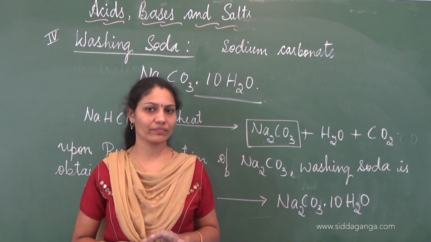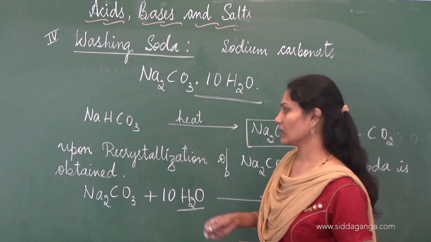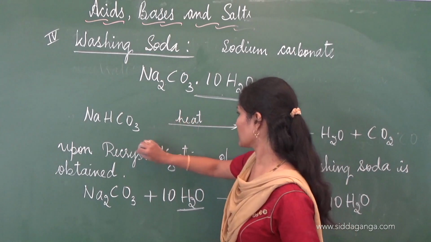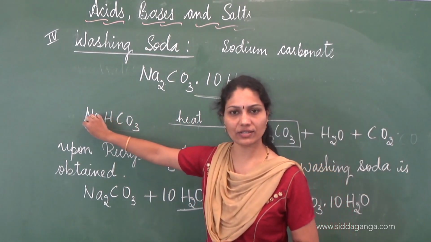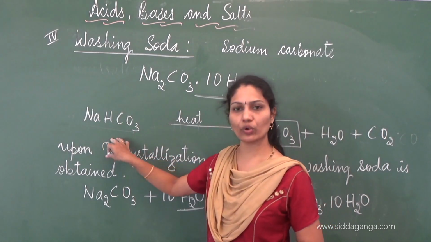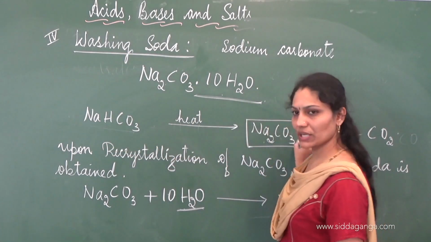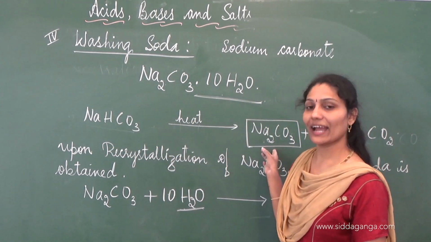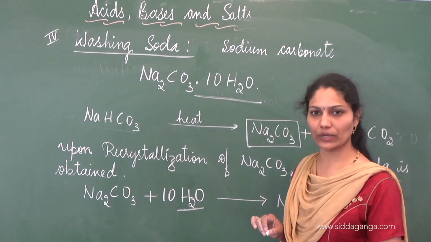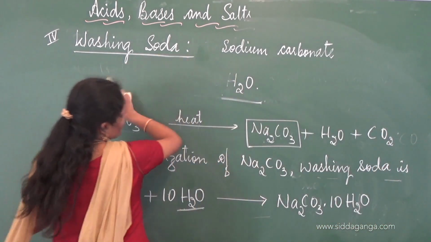Now let's understand the uses of this washing soda. Here also you must be wondering where did sodium chloride come into picture. You need to understand sodium hydrogen carbonate utilized sodium chloride to be the main ingredient in its synthesis, and here also we got to know upon heating sodium hydrogen carbonate we obtained Na2CO3 sodium carbonate, and recrystallization of sodium carbonate gave rise to washing soda. Is this clear to you? Let's understand the uses of washing soda now.